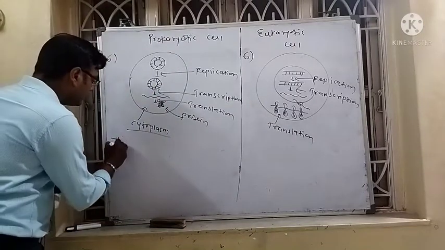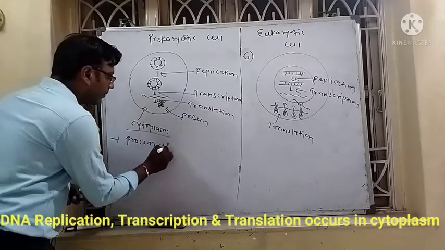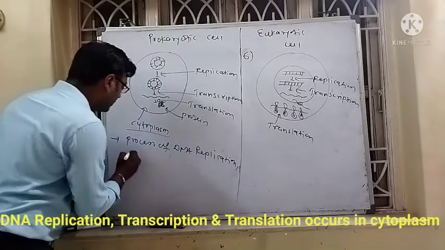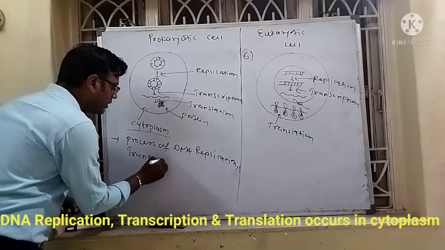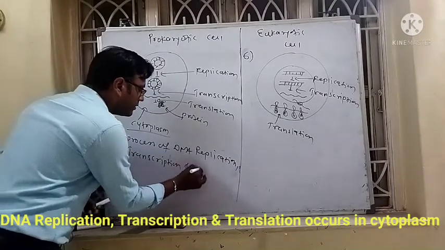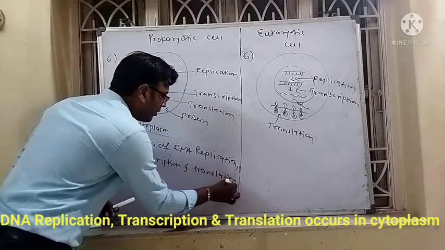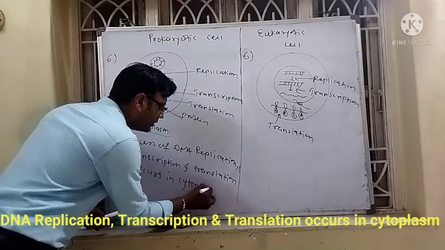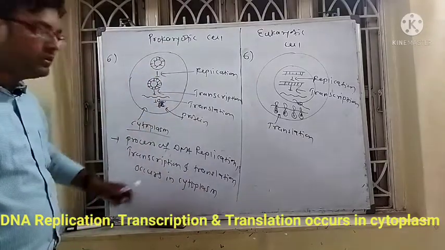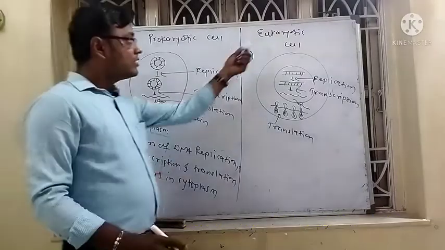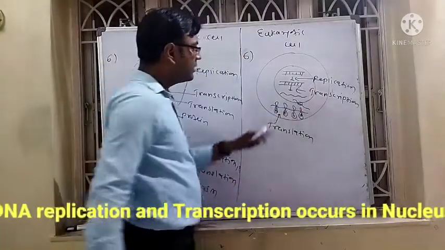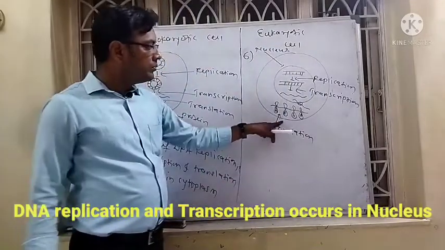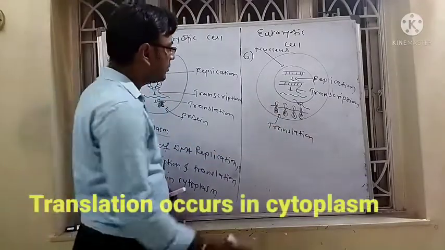So here we can write: the processes of DNA replication, transcription and translation occur in the cytoplasm. All three processes occur in the cytoplasm in the prokaryotic cell. While in the eukaryotic cell, replication and transcription occur in the nucleus, while translation occurs in the cytoplasm.